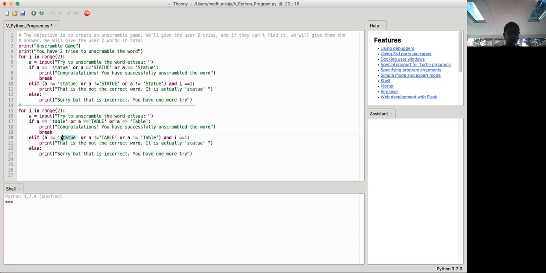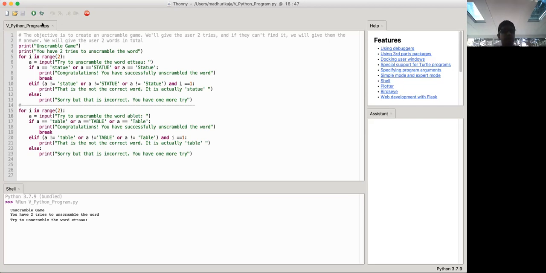Okay, so once we have finished this part, we can just run the program and see if it works. All right, so now we have an anagram, and now let's just see if it works.